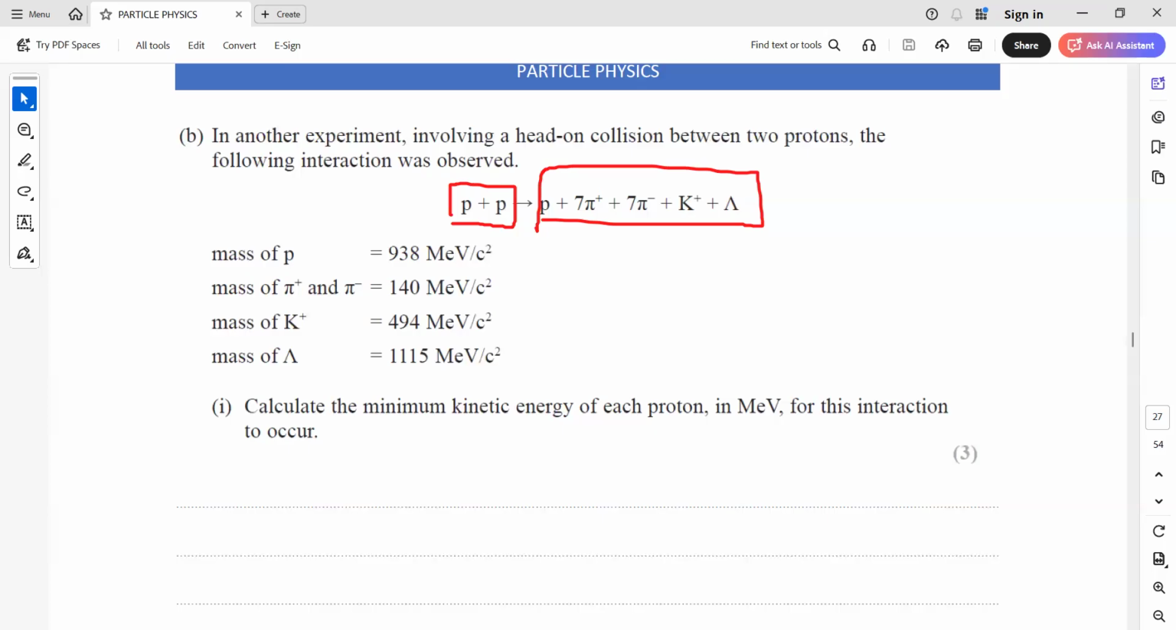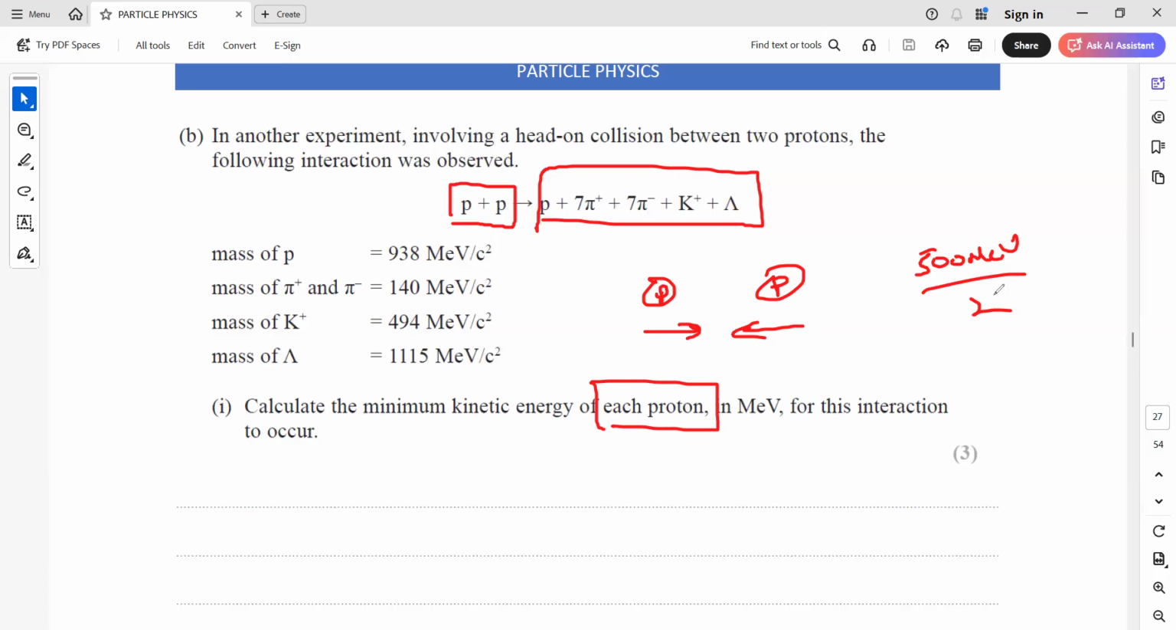And if we need for each, because they ask to calculate minimum energy for each proton. So after getting a total, let's say our total was 500 mega electron volt, but they ask for each, like how much each proton should carry as they are both moving. So each should carry half of it, so that when they interact, they produce that energy plus the energy because of the mass will produce those particles.